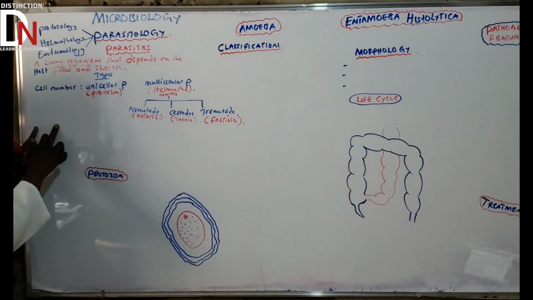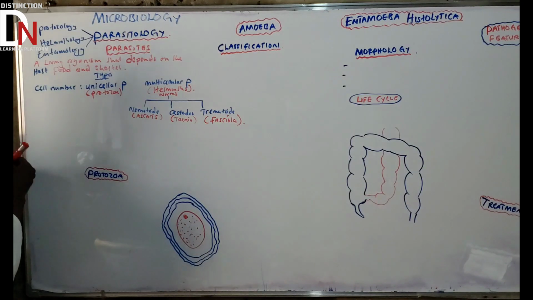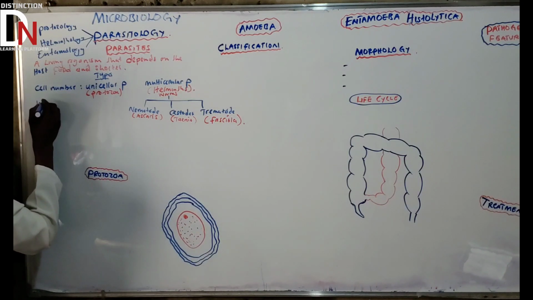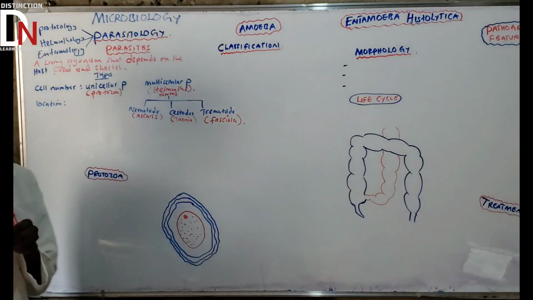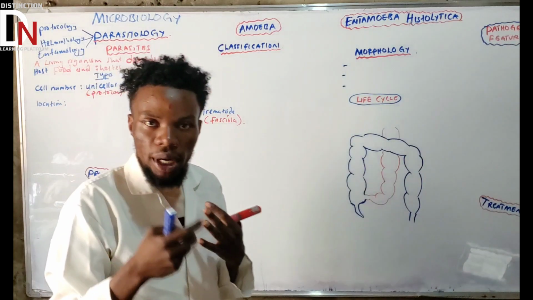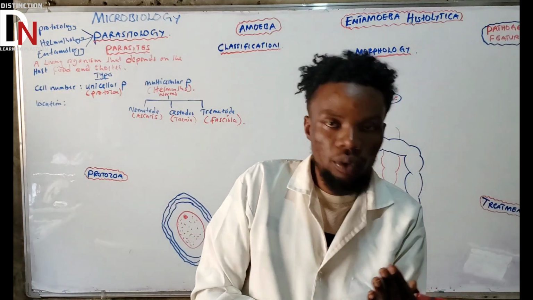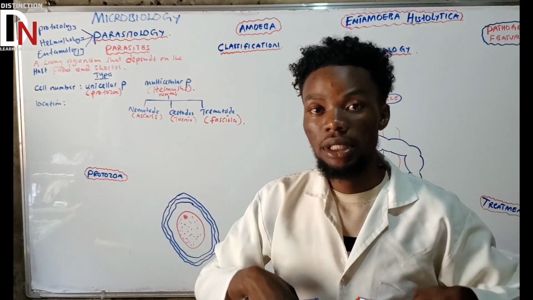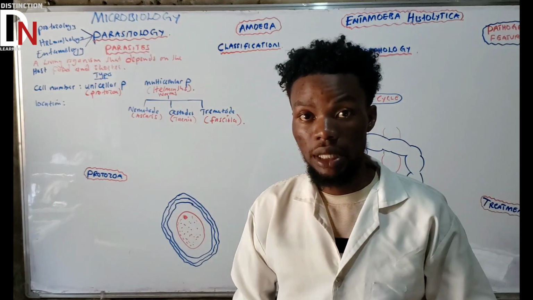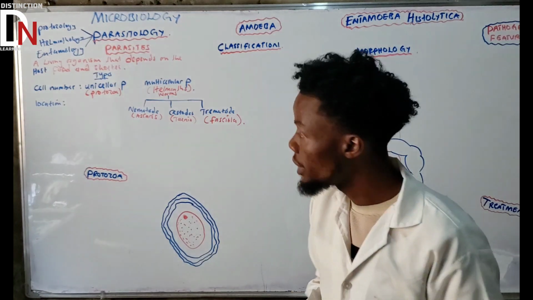What did I say? According to what? Location. What do I mean if I say according to the location? It means where you can find them. There are some parasites that live on the body surface, and there are some parasites that live inside the body tissue. They penetrate inside the body tissues or organs. What are those?